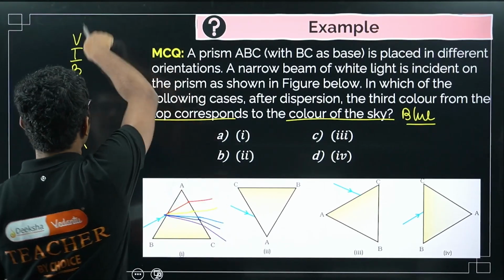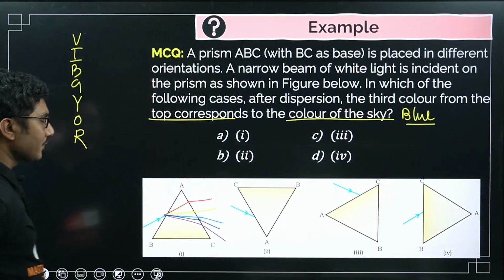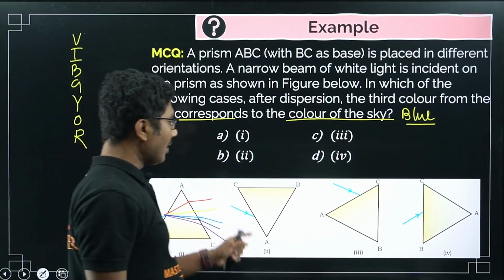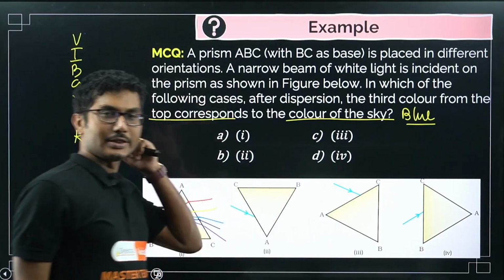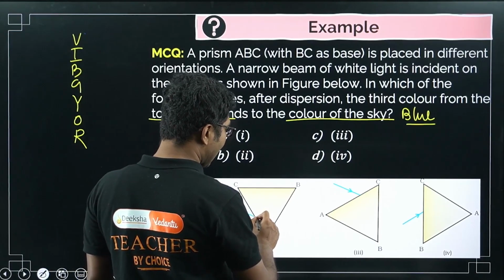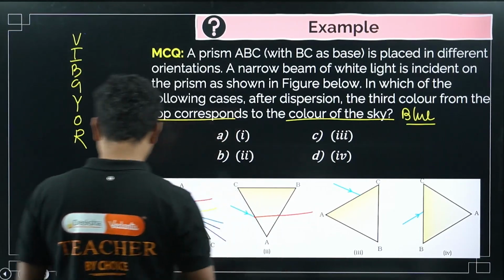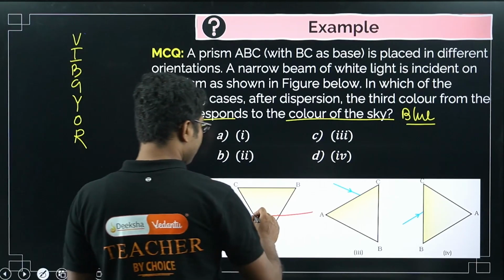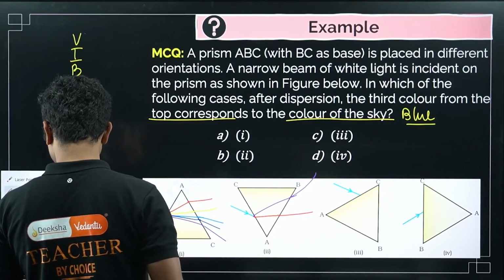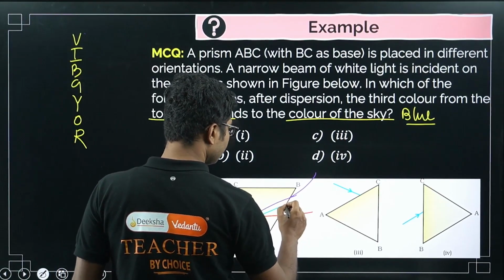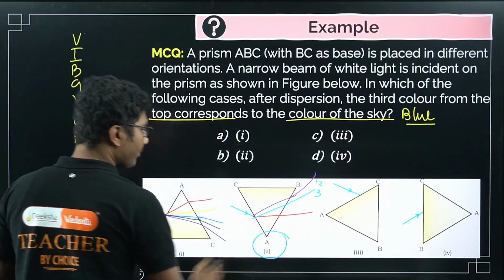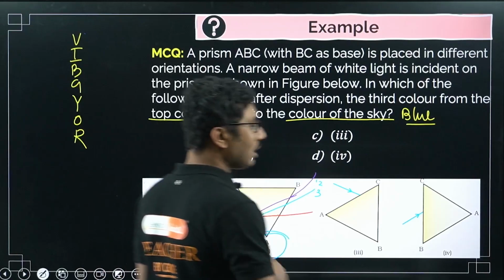So you have to get a light such that violet appears first. Now when will you get that? This is only possible when you have oriented the prism in the wrong direction, that is the opposite direction. Now what will happen? The red light as usual will scatter the least, it will go like this, and violet light will scatter the most, it will go like this. So blue light will be somewhere here. So it will be 1, somewhere 2, this is 3. So only from this orientation you can get blue light as the third color.